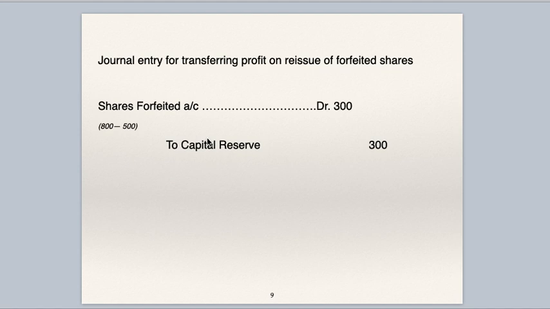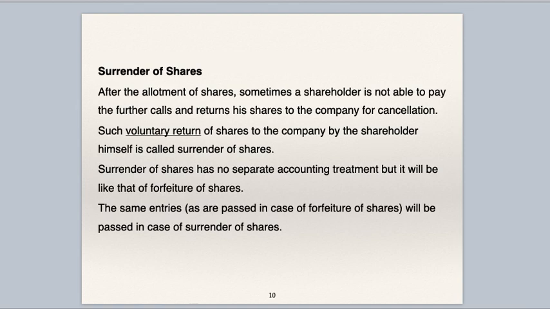So in short, I will explain this to you. Company has forfeited 100 shares on which it has received 800. Company has reissued these shares on which it has received 500. So 800 plus 500, total 1300, company has received on these 100 shares. But share capital account is only 1100 into 10. So 300 rupees extra, whatever company has received, is company's profit. It is capital profit which gets transferred to capital reserve account.